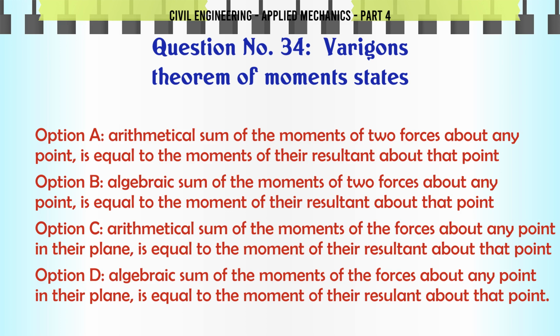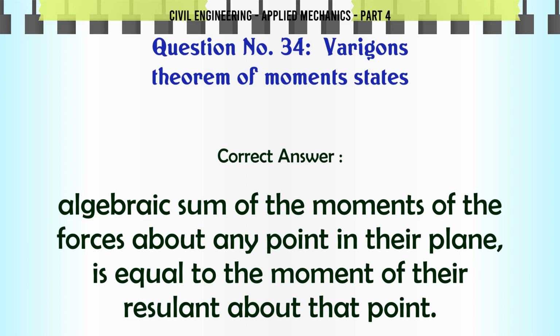D. algebraic sum of the moments of the forces about any point in their plane is equal to the moment of their resultant about that point. The correct answer is algebraic sum of the moments of the forces about any point in their plane is equal to the moment of their resultant about that point.